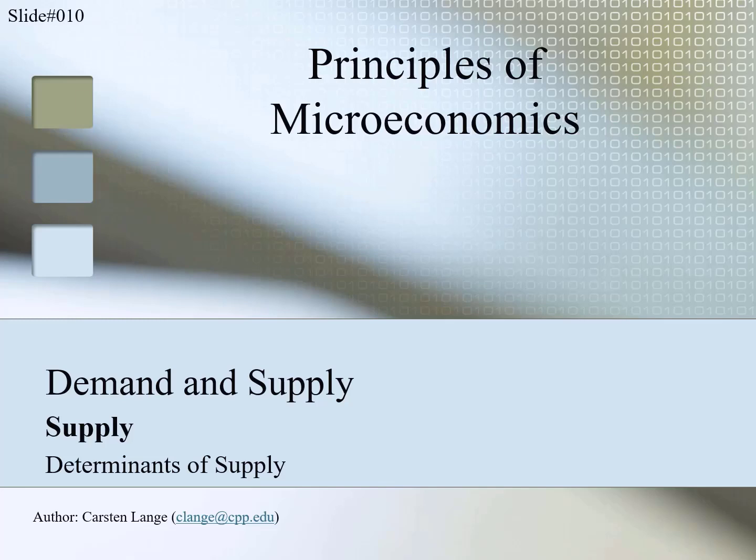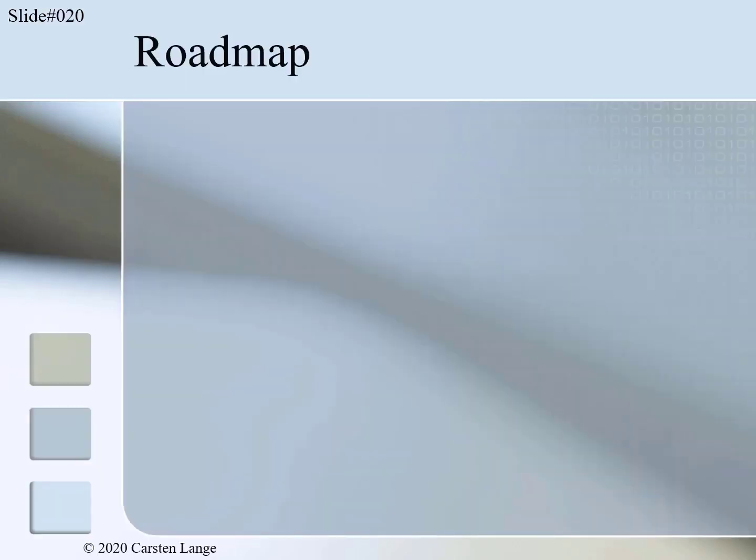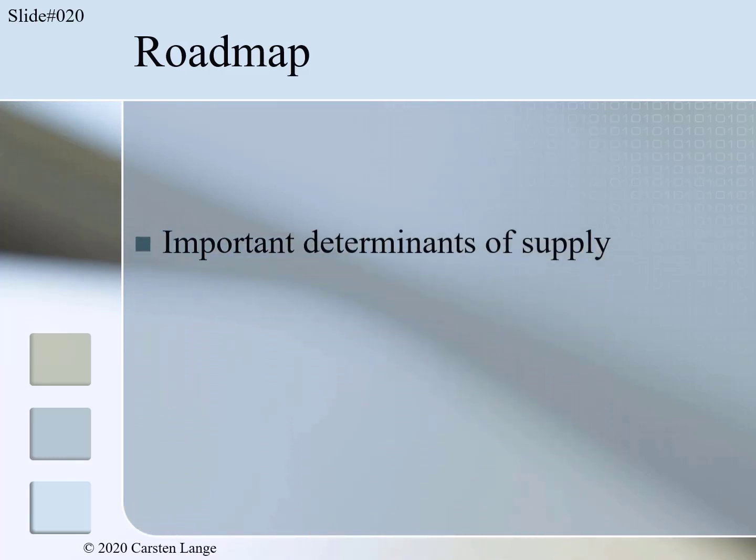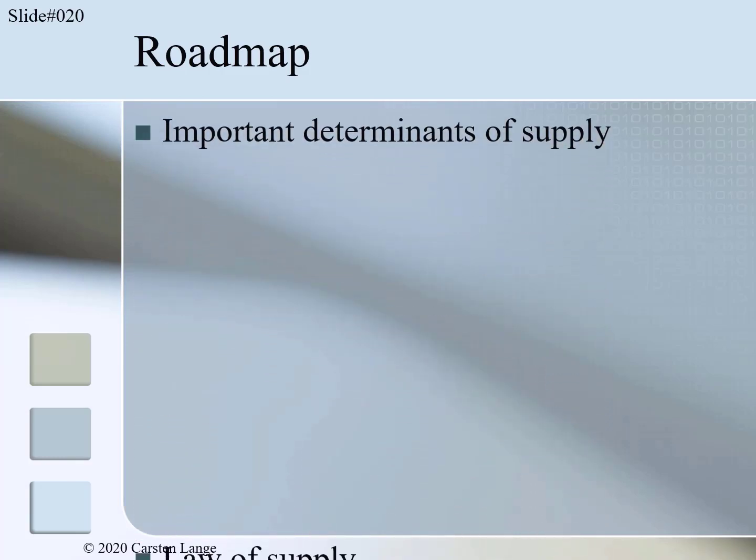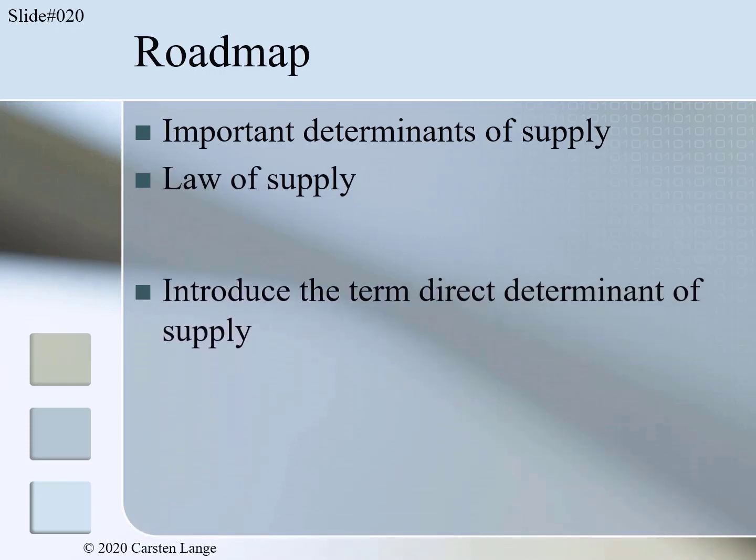Welcome to segment 1 of module 5, Supply. We start this module with the determinants of supply. In this segment we will discuss important determinants of supply. We will briefly talk about the law of supply, and I will introduce the term direct determinant of supply.